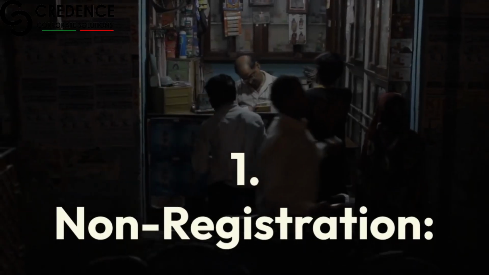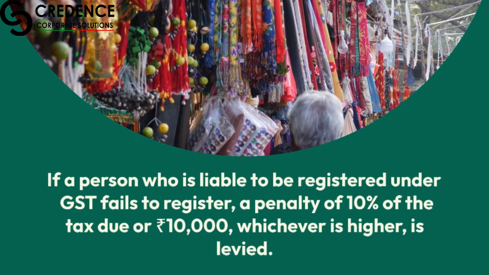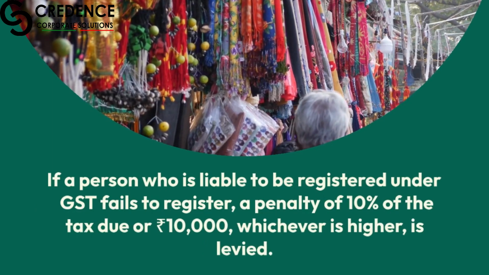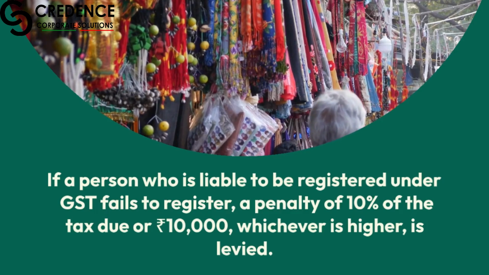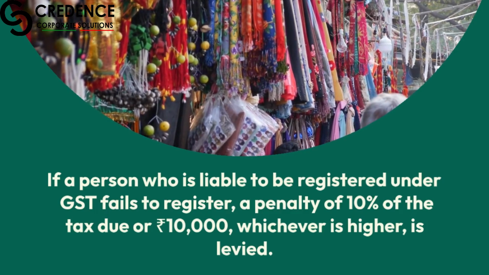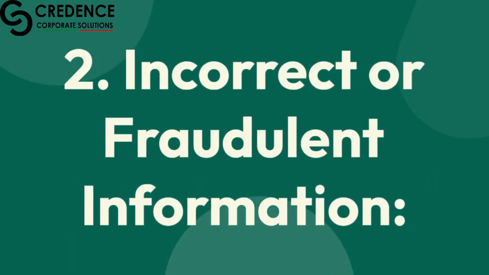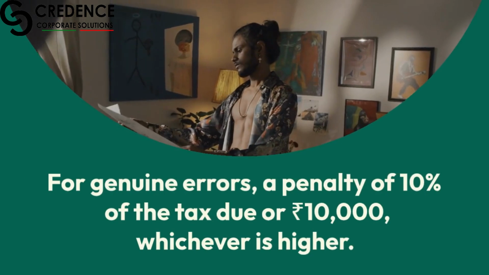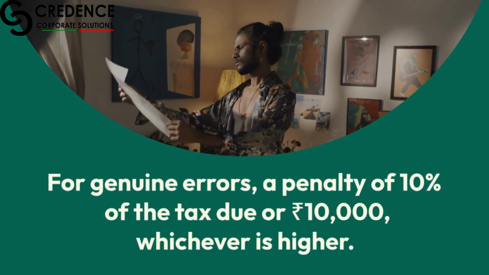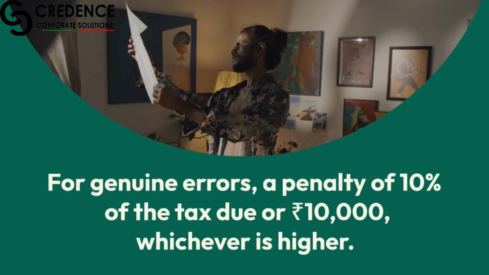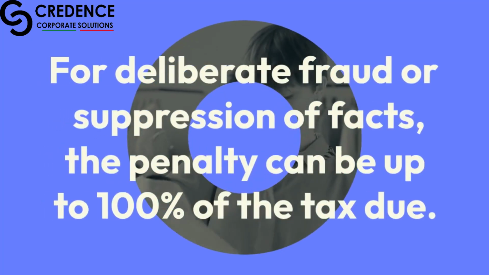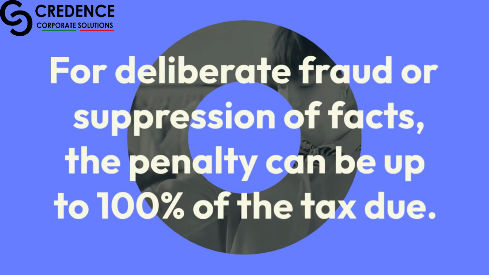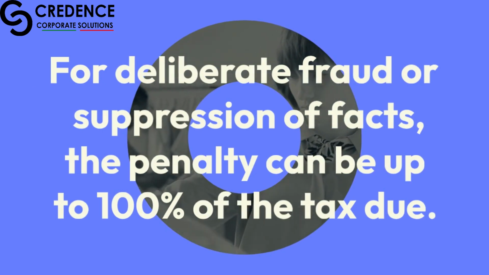1. Non-registration. If a person who is liable to be registered under GST fails to register, a penalty of 10% of the tax due or 10,000 rupees, whichever is higher, is levied. 2. Incorrect or fraudulent information. For genuine errors, a penalty of 10% of the tax due or 10,000 rupees, whichever is higher. For deliberate fraud or suppression of facts, the penalty can be up to 100% of the tax due.